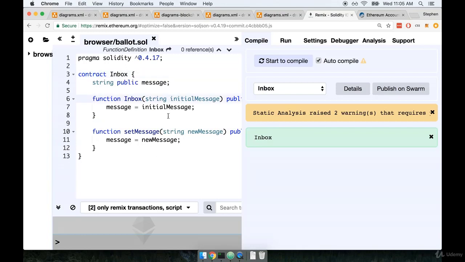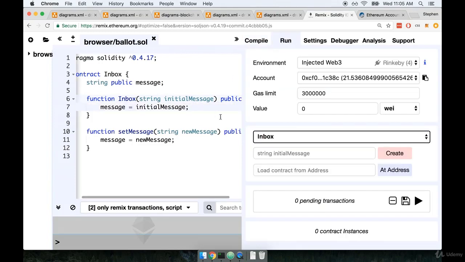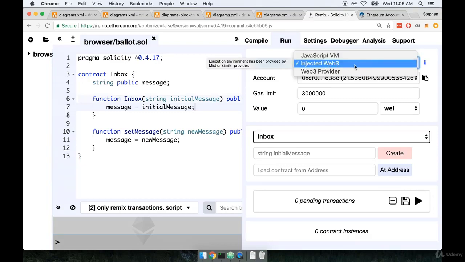So make sure that you do have your contract in here because that is important for the next step that we're going to use. All right, I'm going to flip on over to the Run tab right here. We've been using Remix up to this point to run our code on a test local network that exists only inside the browser. However, Remix can also be used to connect to actual Ethereum networks and interact with deployed contracts.